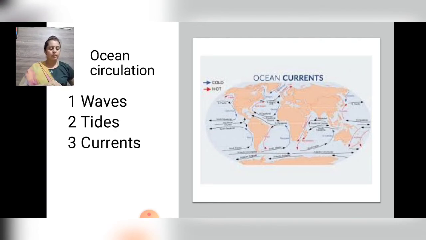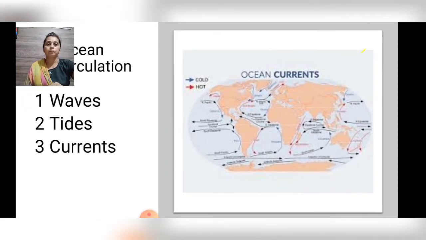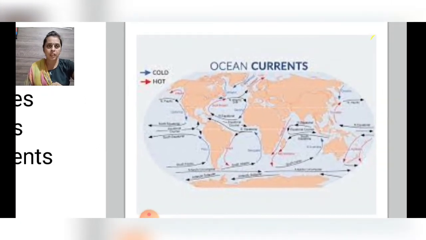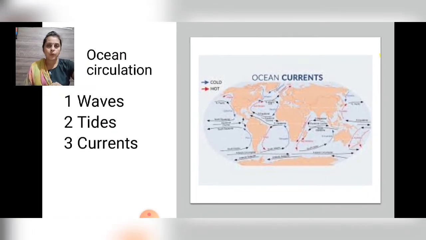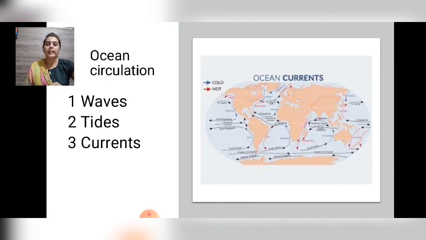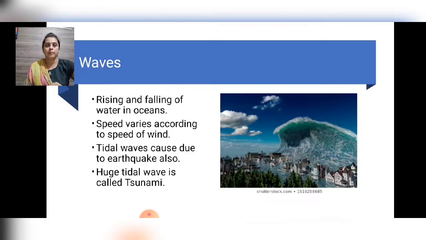So the ocean is never still. The movements that occur in the ocean can be broadly categorized as waves, tides and currents. These are the movements of water in the oceans. Here is a picture of ocean currents. We are now going to study in detail what waves, tides and currents are. So waves. Let me read what is given in your textbook.